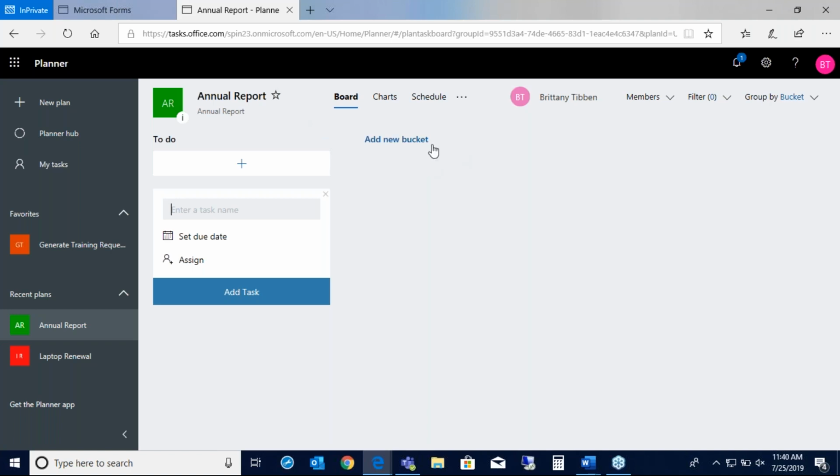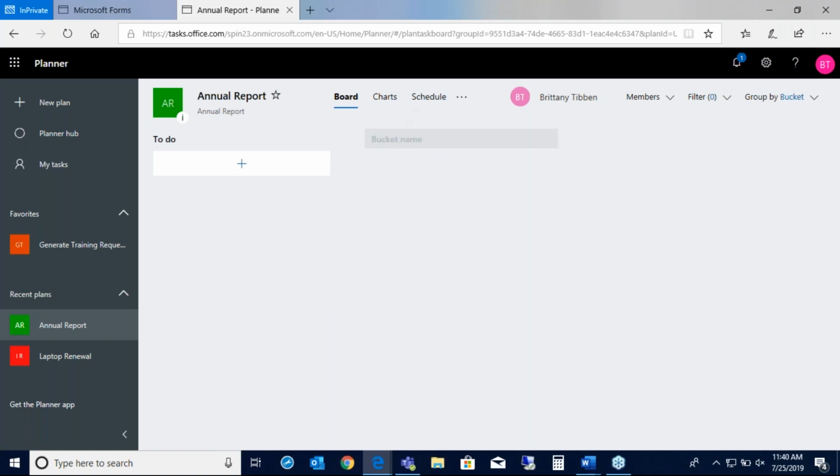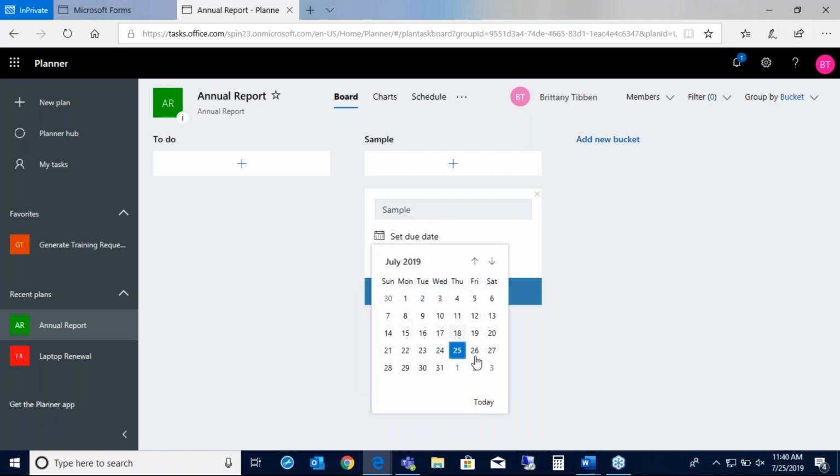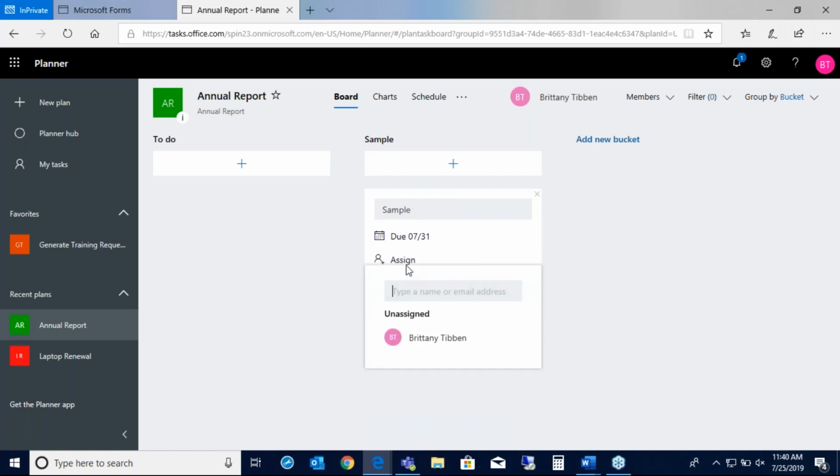Real quick, I'll show you how to create a new bucket. These are nice because it gives you an easy way to organize your tasks. I'll just call it sample here. And right under it, you just push the plus sign, and very easily you can enter in a task. Oh, I haven't invited Jared yet, sorry.